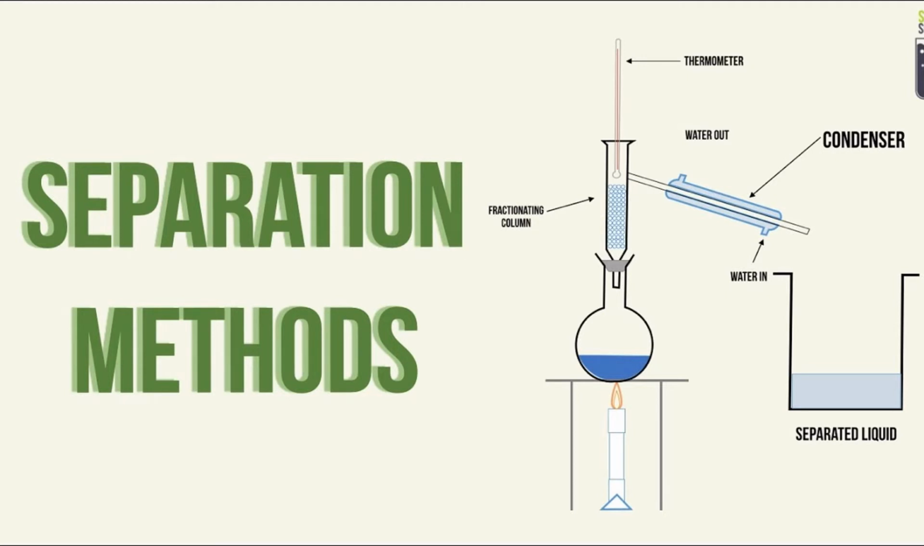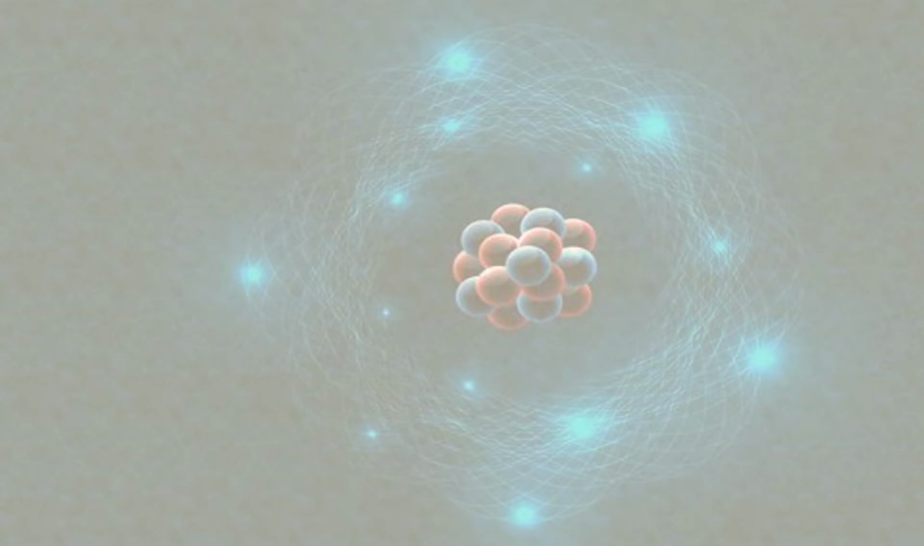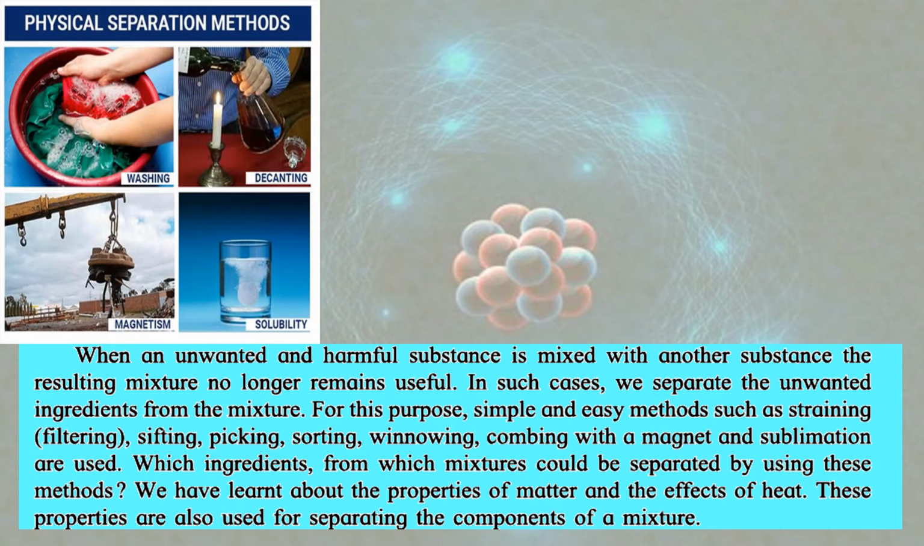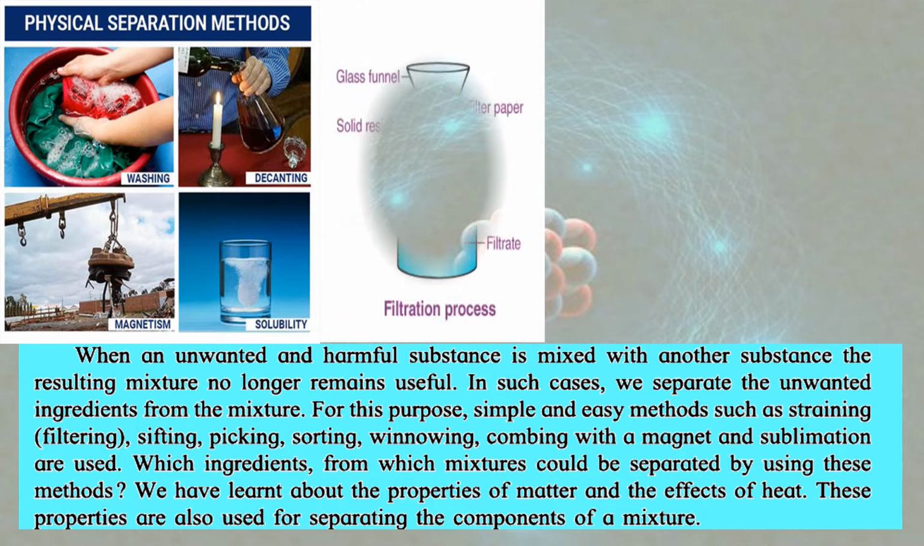Now let's talk about the separation methods. When an unwanted and harmful substance is mixed with another substance, the resulting mixture no longer remains useful. So suppose if you have any item, अगर उसको हम लोगों को separate करना है, दो चीज़ें mix हो गई है, अगर अलग अलग करना है उसे, तो there are different ways that you can do.